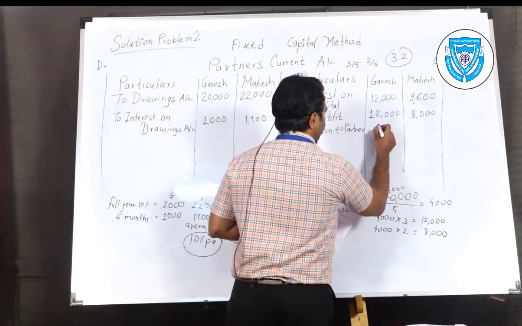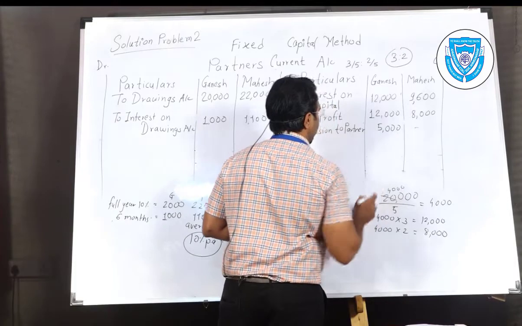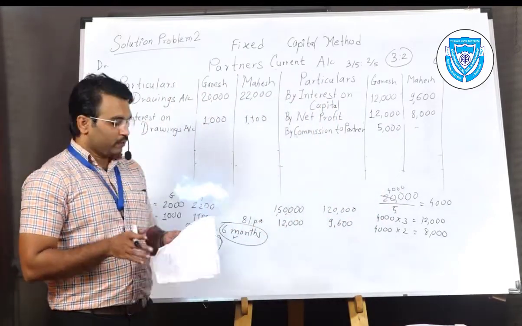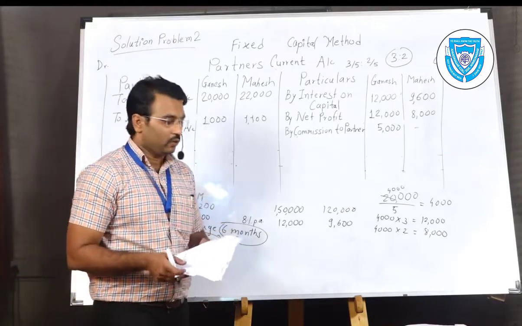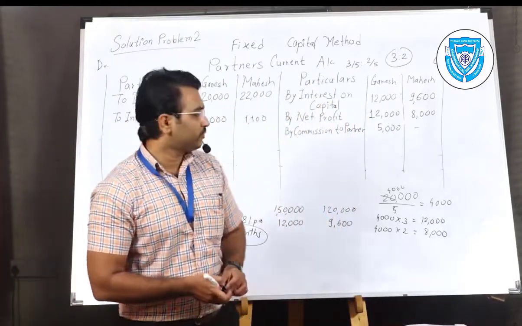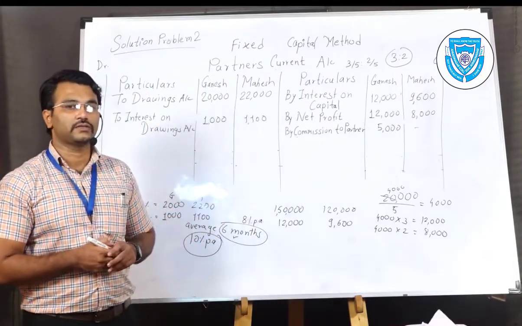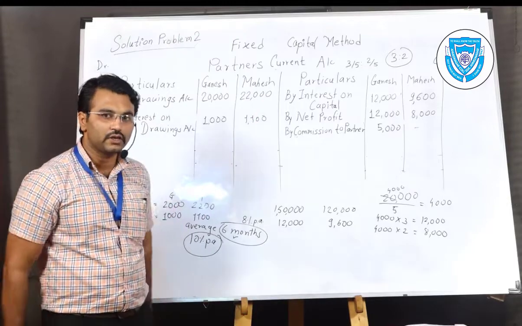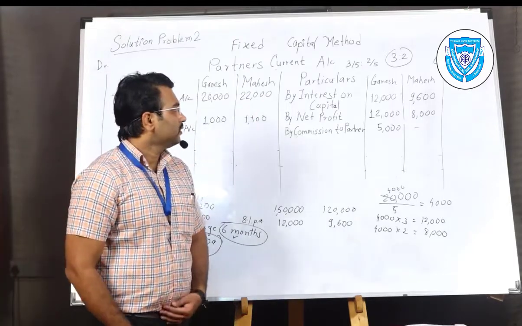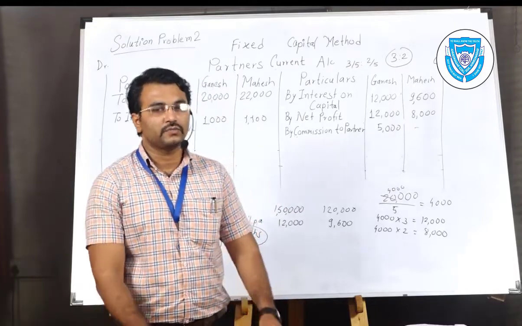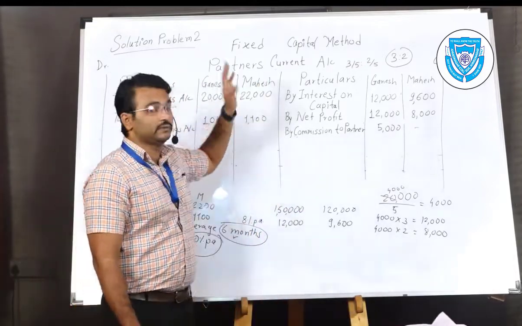5,000 amount provided to the Ganesh only. Now that is the posting all over of the example. Now you need to just find out the balance. Balance might be debit balance or credit balance. Yes, you are listening to me very correctly. It might be debit balance or credit balance because it is a current account.